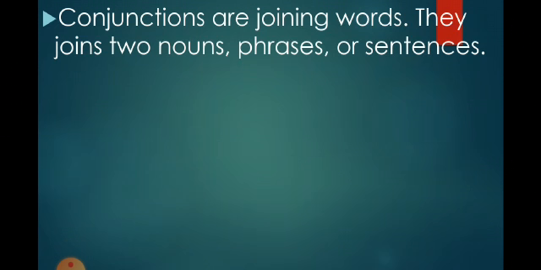Conjunctions are joining words. They join two nouns, phrases or sentences. Now the word conjunction comes from two words, con and junction. Con means together and junction means joining. So we can say conjunctions join together sentences and often make them more compact. Now see the example.